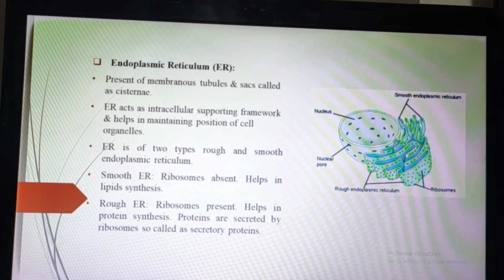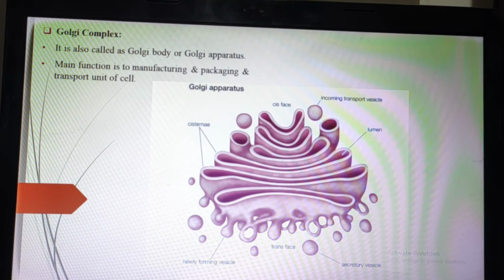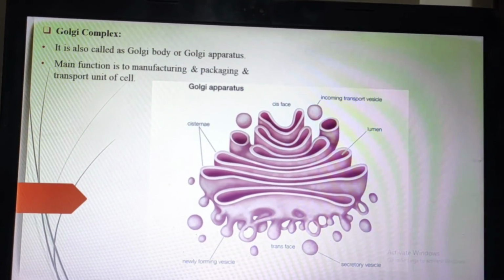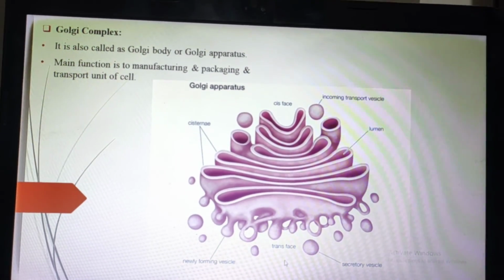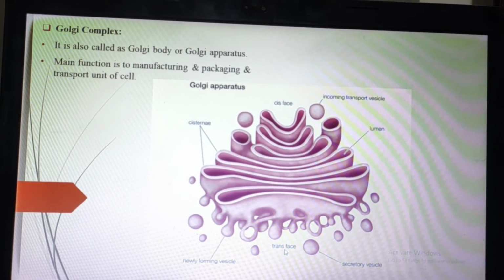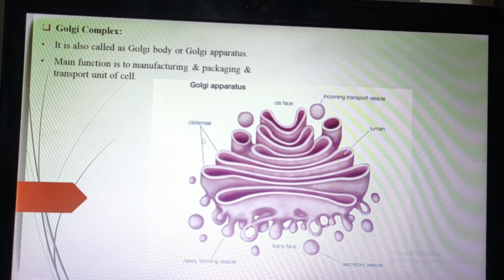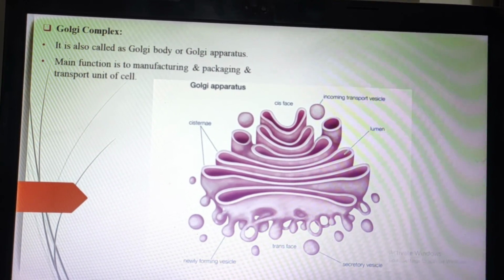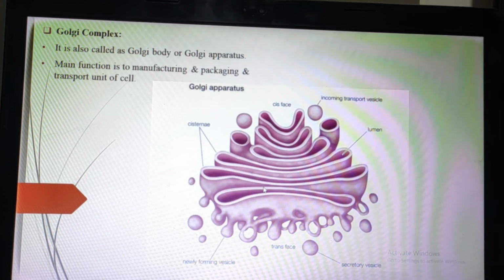Next we will see the Golgi complex. You can see this is the diagram of a Golgi complex, and at the top there is a cis phase and at the bottom there is a trans phase. Here is a secretory vesicle, here will be a cisternae and here will be a newly forming vesicle. So what exactly are the cis phase and trans phase, and so on.